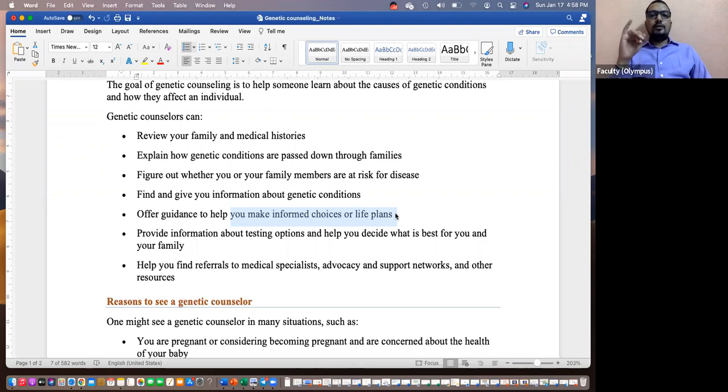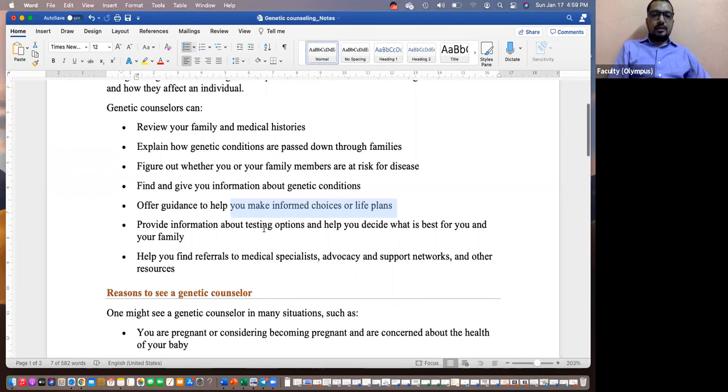So this is when choosing the mate. Second, let's say they are already married. Now they are worried whether their children will have the problem. Even then they can seek help to decide whether the child has any risk of having a rare genetic disorder. If so, as I was telling you, they can make a decision not to have that baby. They can go for abortion. So to make such informed choices about marriage and having children, genetic counselors can be of great help.